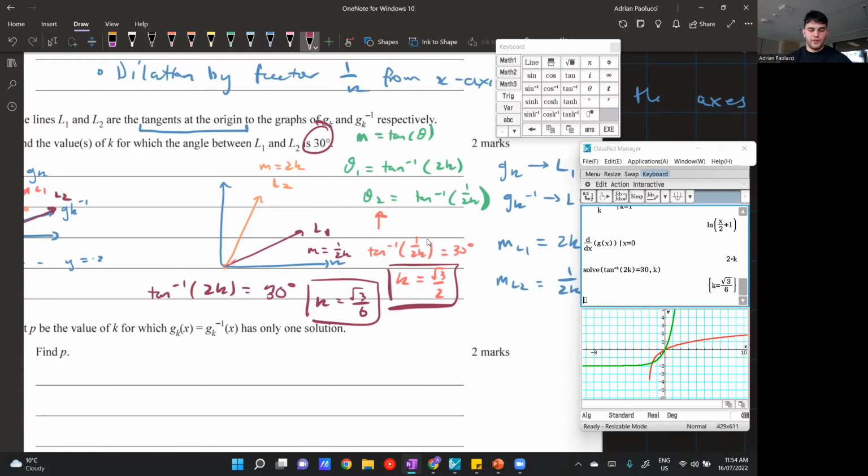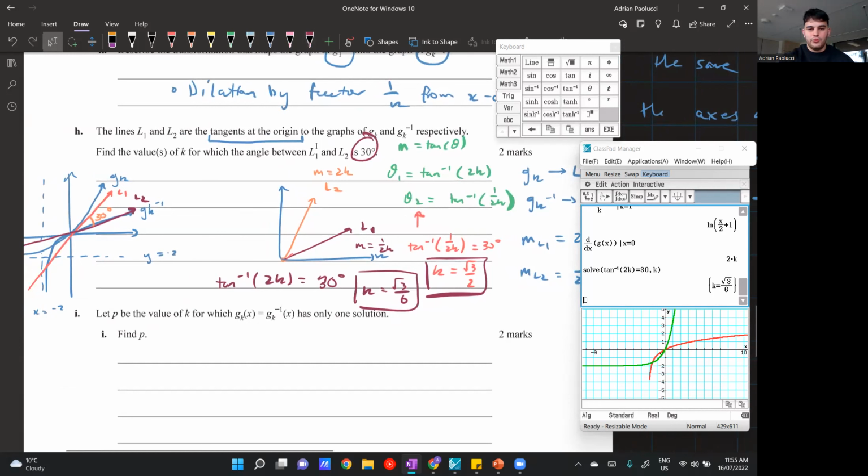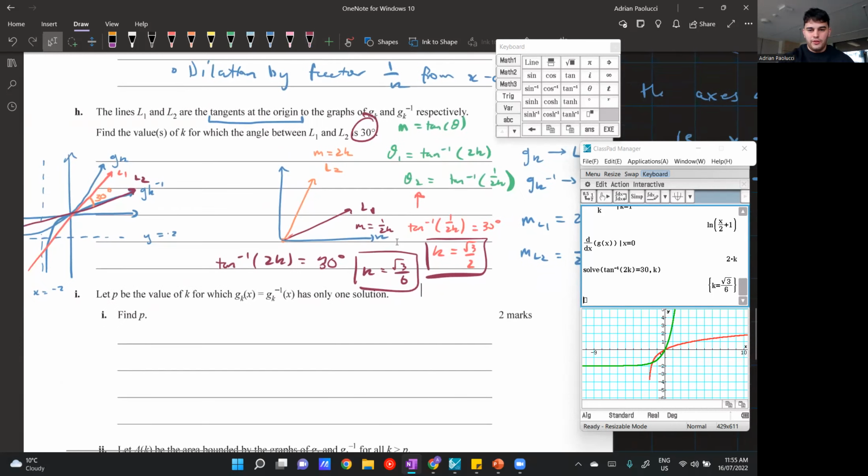If so, you're on the right track and doing a really good job. If not, you might have an alternative approach, which might be better. You never know. Cool. Okay, so these are the 2 K values that give you an angle of 30 degrees between them. We could double check by substituting these K values in and seeing what the angles are, but I think we solved it pretty well, so it should be okay.